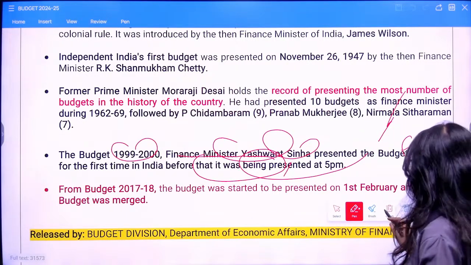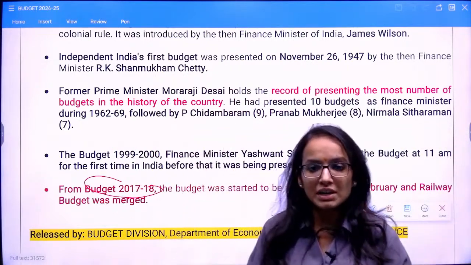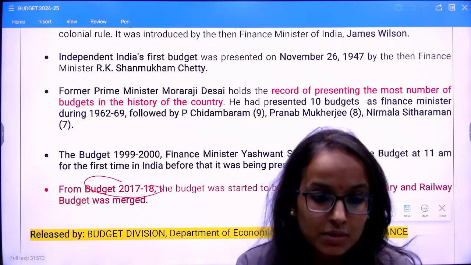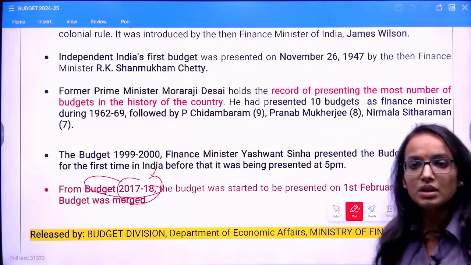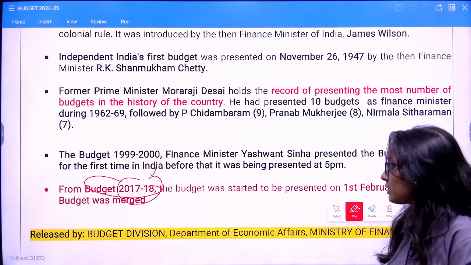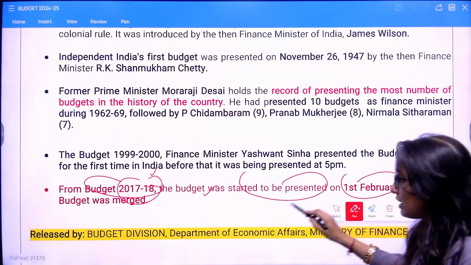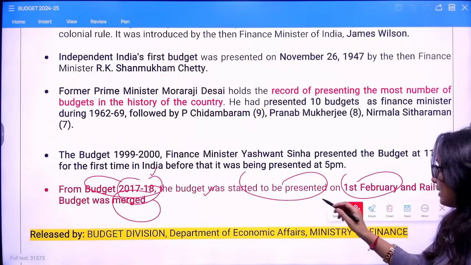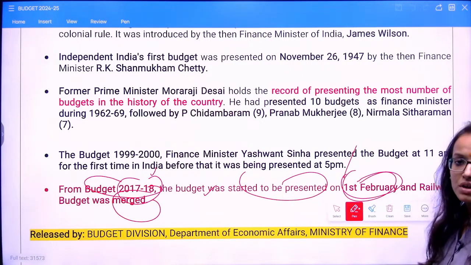Now, this is something very, very important for you. You should remember when the railway budget and the union budget were combined and presented for the first time. This was in 2017-18. You should remember this. So 2017-18 was the first time the budget was presented on 1st February, and the railway budget was merged under it. From then on, it started to be presented on the 1st of February.